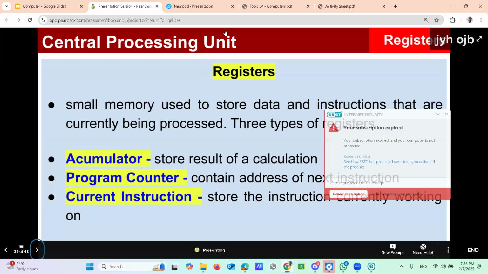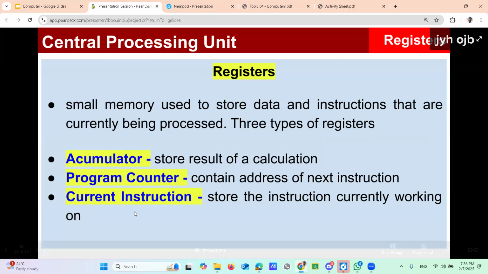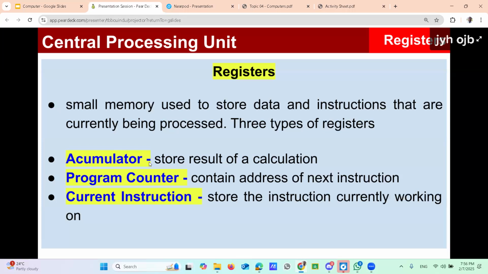Normally the CPU has three types of registers. Actually four types, but according to your curriculum, only three are given: accumulator, program counter, and current instruction register. This is only the introduction here. Read out these types of registers. Normally the accumulator is used to store the result of a calculation. The program counter is used to contain the address of the next instruction. The current instruction register is used to store the instruction currently being worked on.